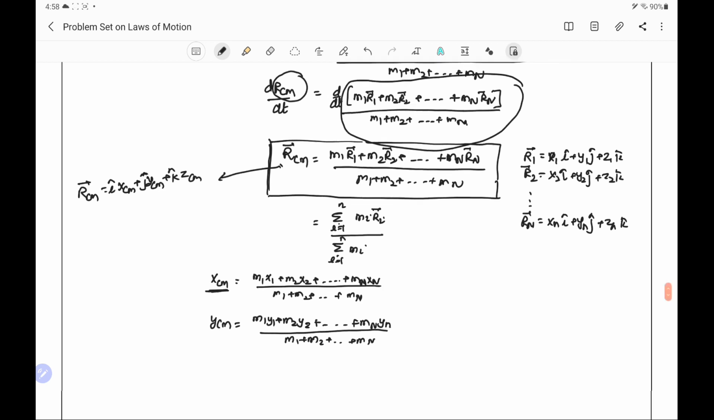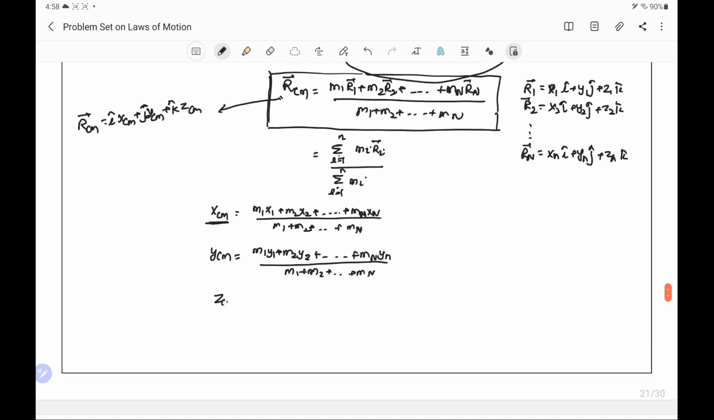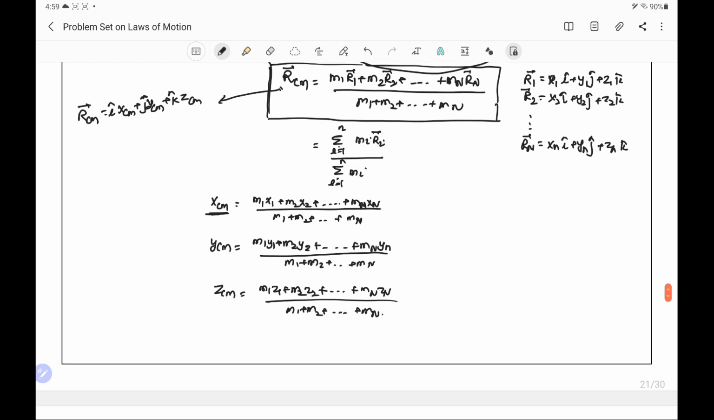In a similar way, we can write the z center of mass. This is equal to m1 z1 plus m2 z2 and so on to mn zn, divided by m1 plus m2 plus and so on to mn. So these are the x, y and z components of the center of mass.